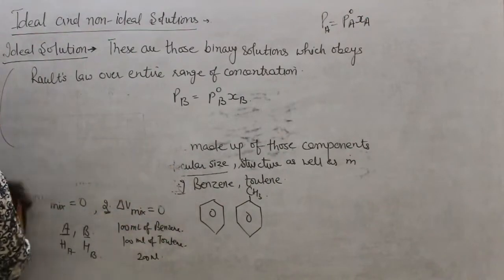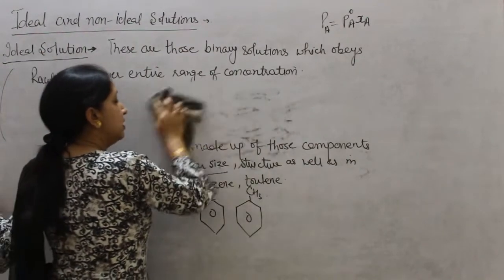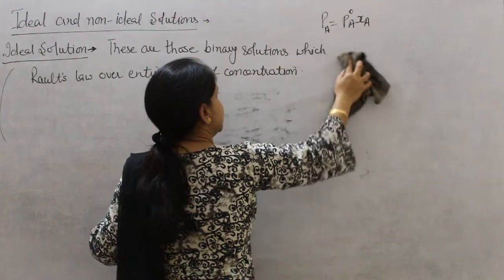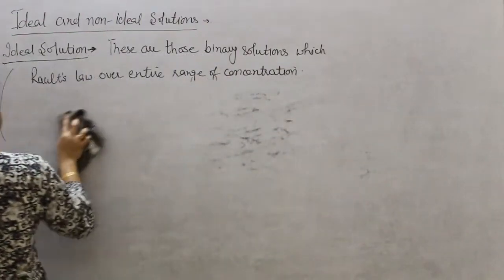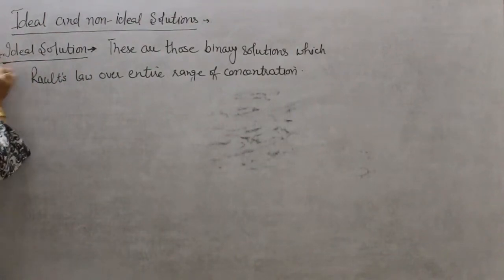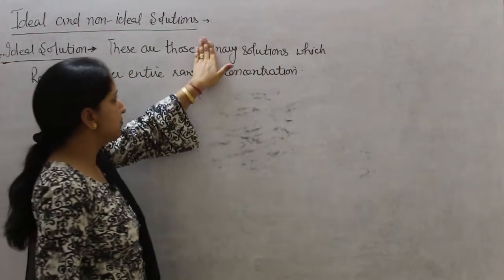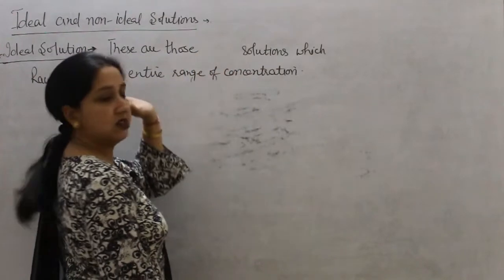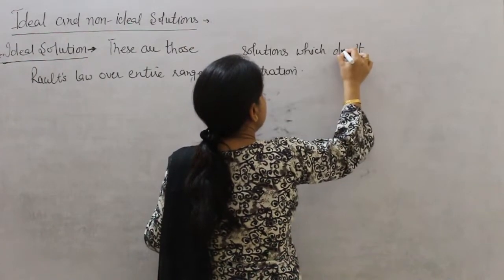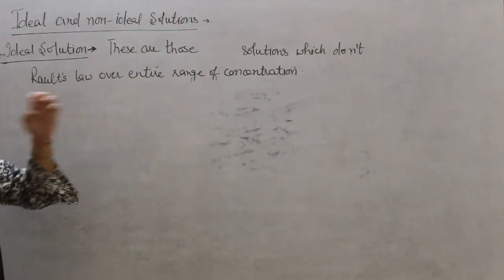So non-ideal solutions are those solutions which do not obey Raoult's law over the entire range of concentration. These are those binary solutions, or simply you can use the word solution, which do not obey Raoult's law over the entire range of concentration.